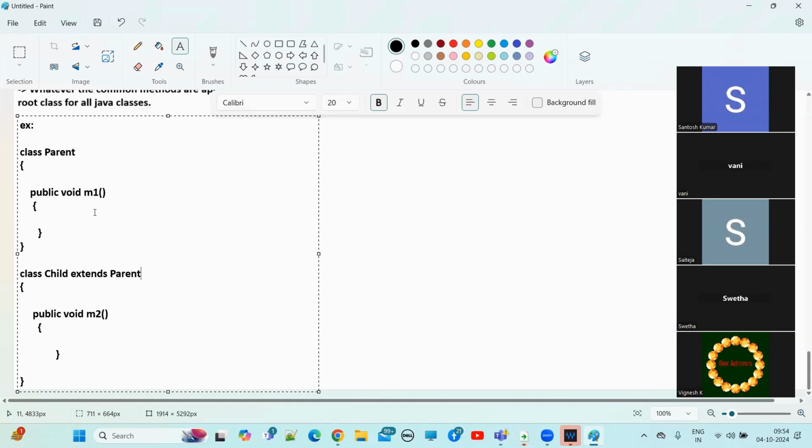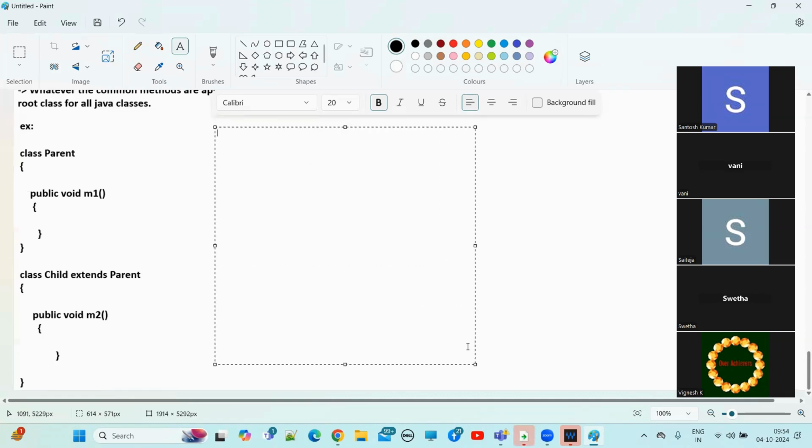So now, this is an example. I'm taking one more class here, class Test. In the Test class we have the public static void main method, public static void main String args.